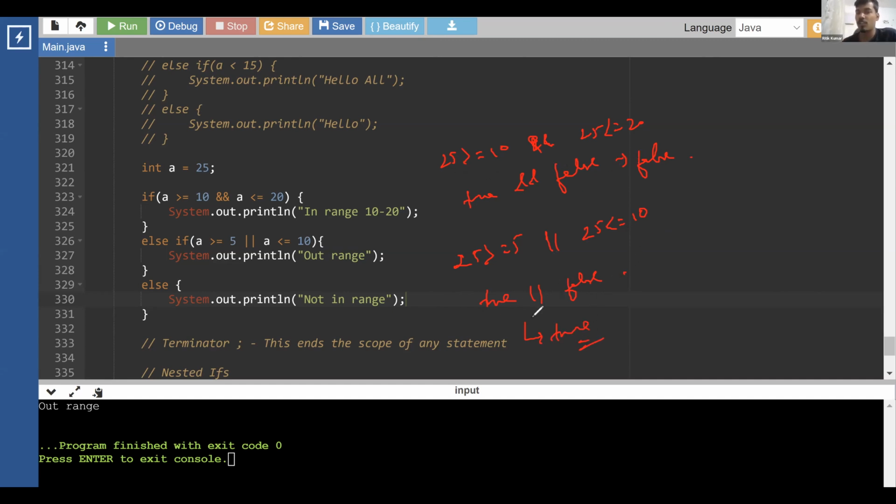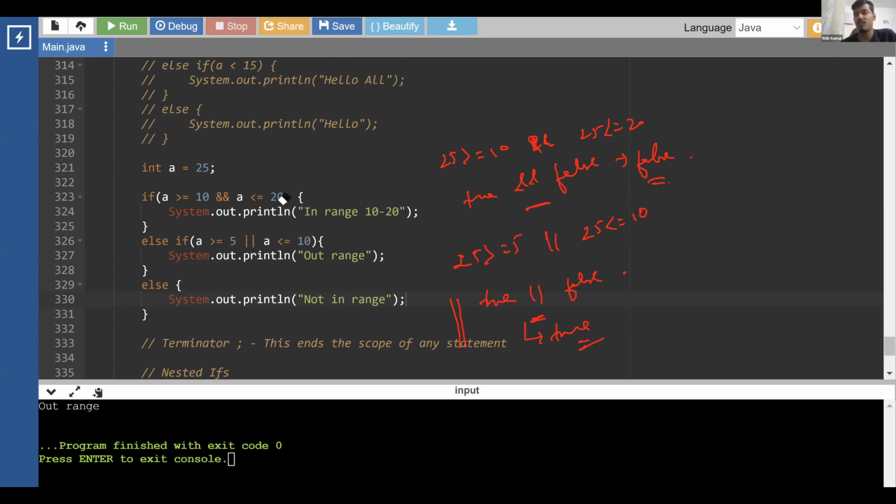In case of or, only one of them has to be true and the result is true. In case of and, only if both of them are true is the final result true. So both things have to be true if we want the final result to be true. Here, even if only one of them is true, we get the result as true, so we see out of range and print it. Okay, clear?